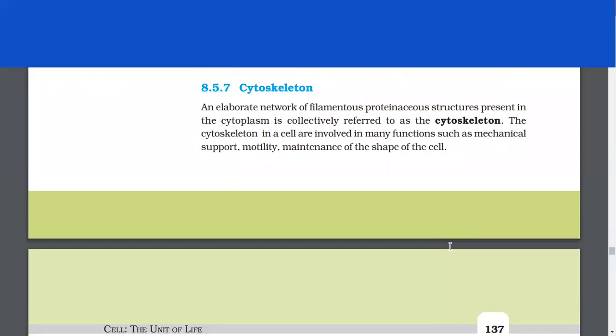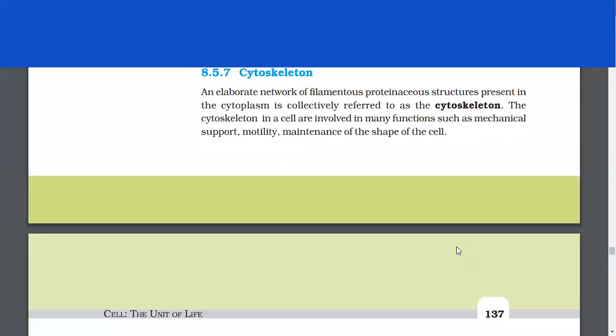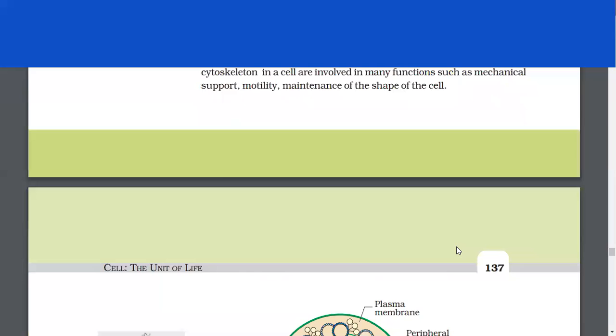Cytoskeleton. An elaborate network of filamentous proteinaceous structures present in the cytoplasm is collectively referred to as the cytoskeleton. The cytoskeleton in a cell is involved in many functions such as mechanical support, motility, and maintenance of the shape of the cell.